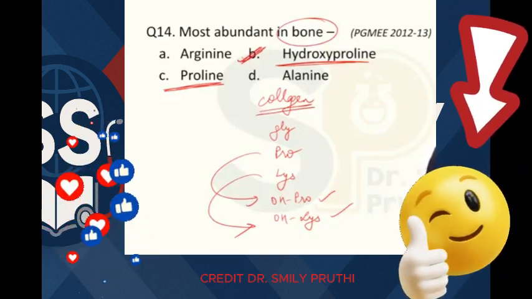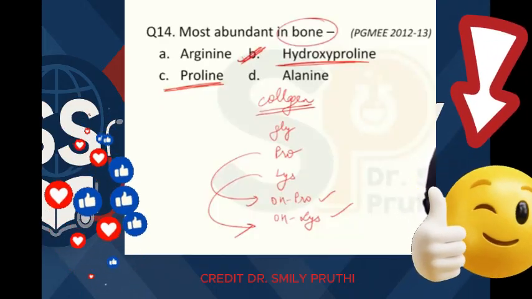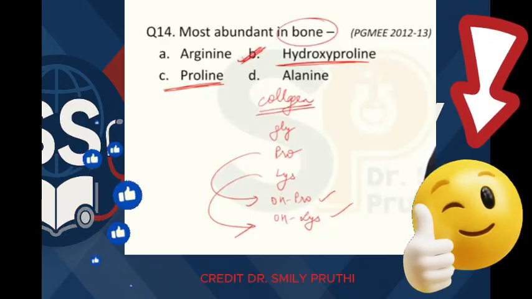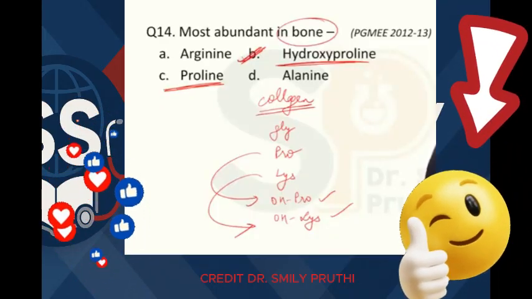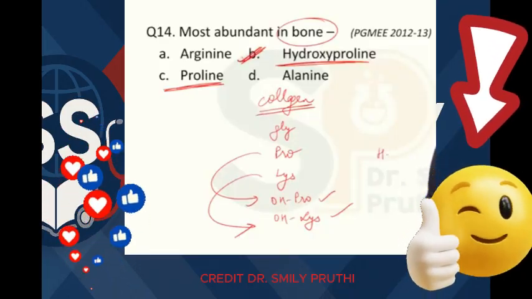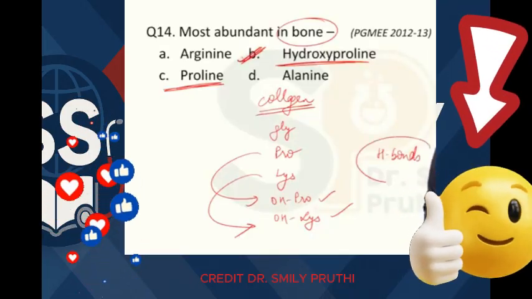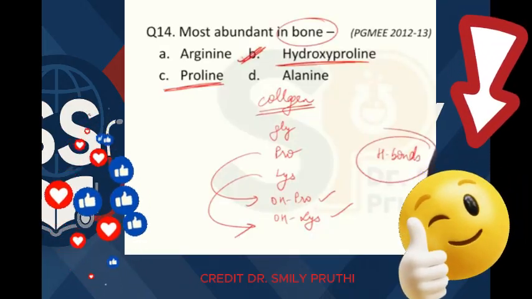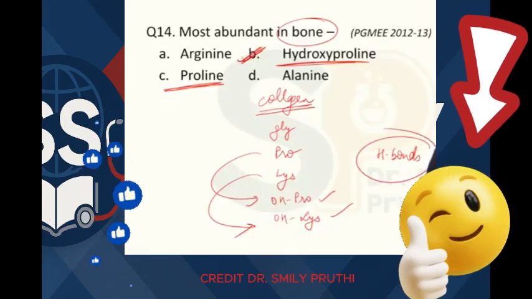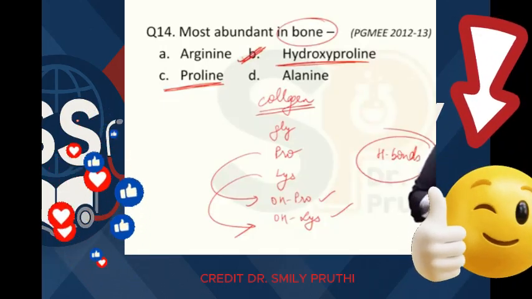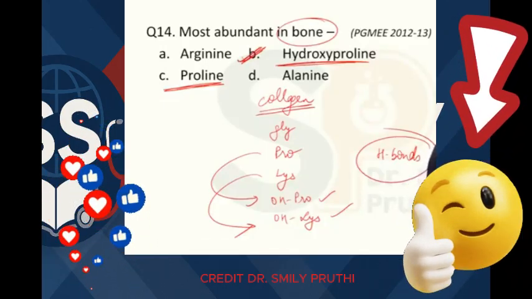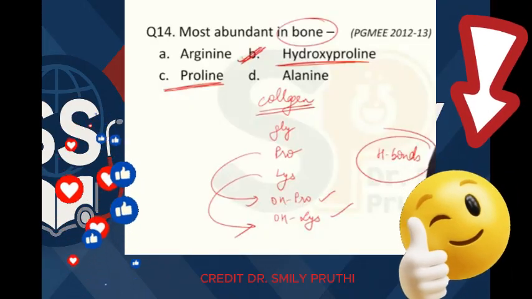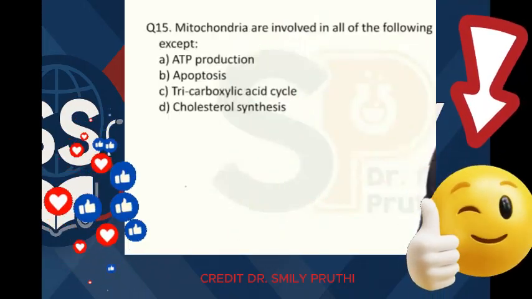This question checks the knowledge that most of the proline and lysine are hydroxylated in collagen, and this hydroxylation helps in making hydrogen bonds, and too many hydrogen bonds give strength to this collagen, which is present in bones, and bones are carrying the weight of the body. So this protein has to be very strong, right?